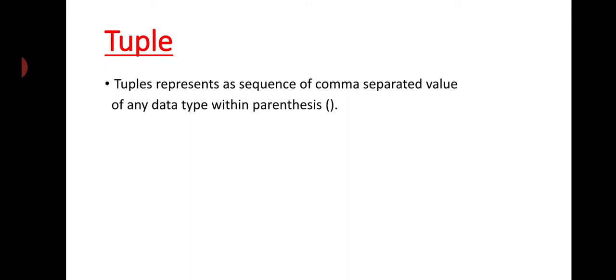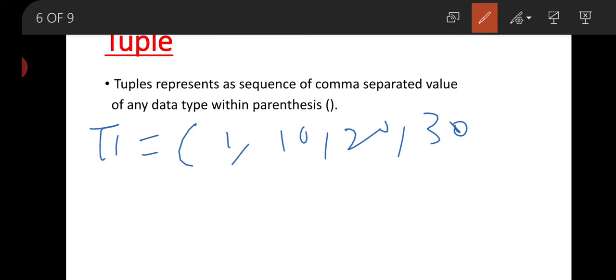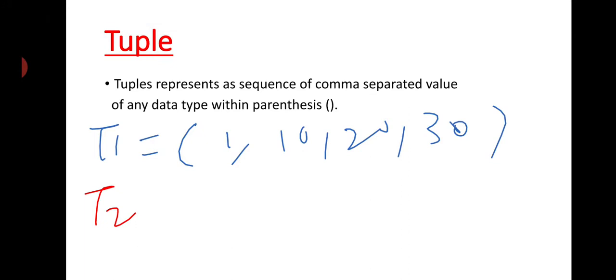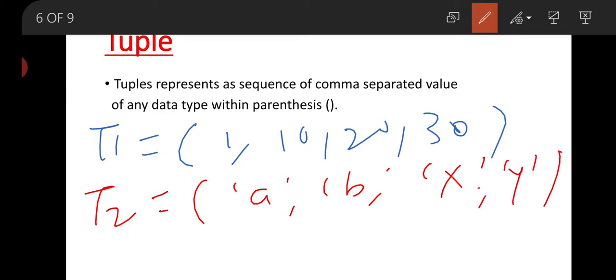Now if we are going to define a tuple, suppose tuple t1 equal to parentheses, that means small brackets, we can assign 1, 10, 20, 30, etc. Similarly, tuple t2 equal to A, B, X, Y, or we can have any other value like tuple t3 equal to A, 10.